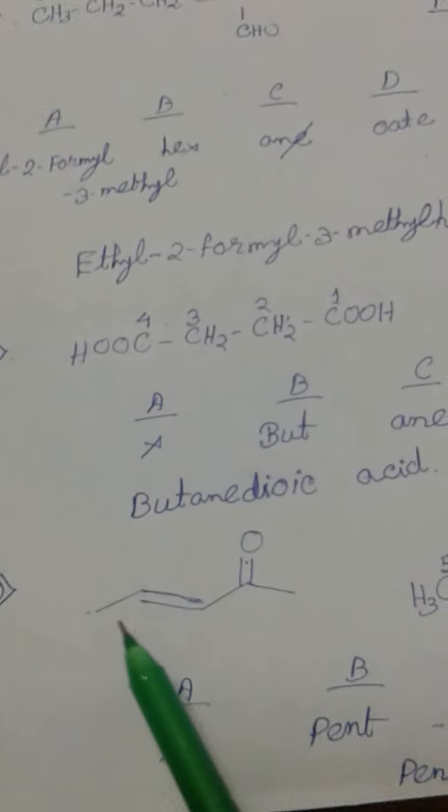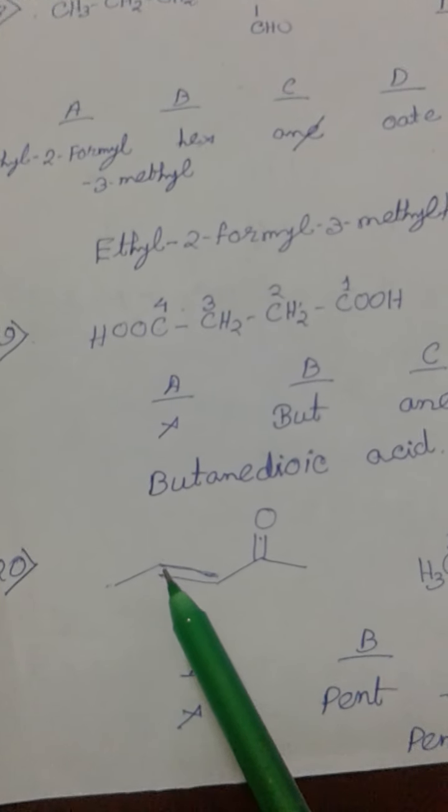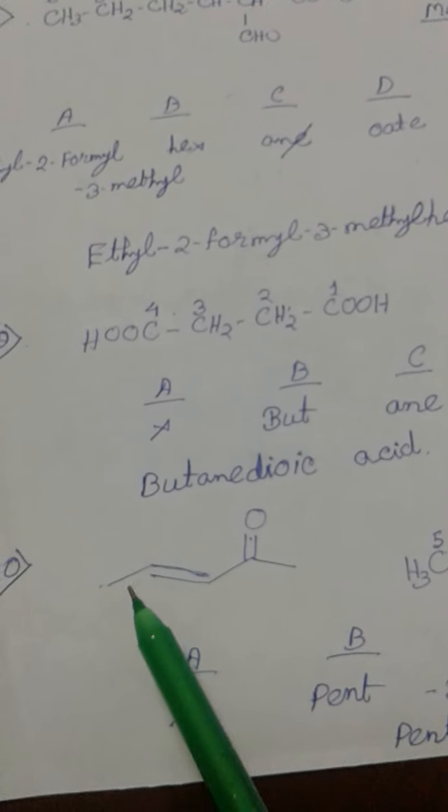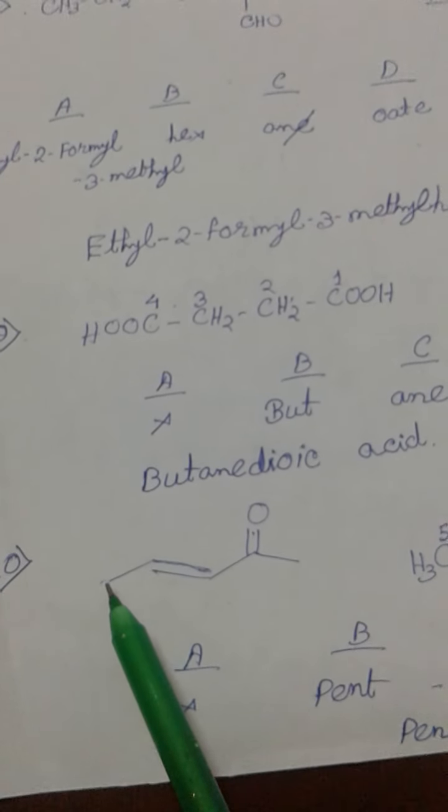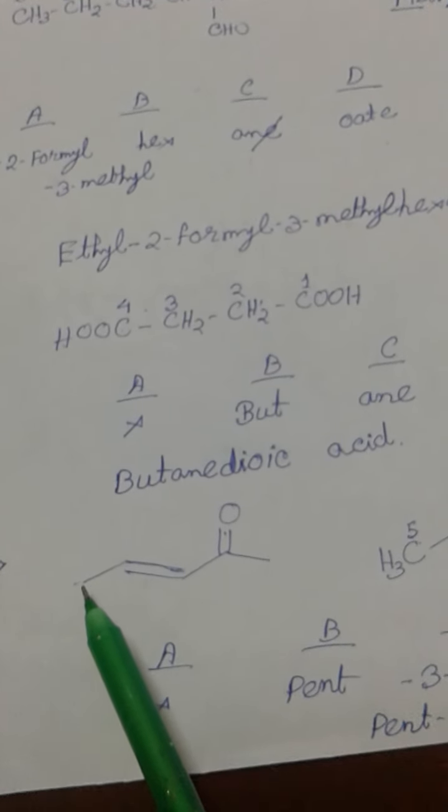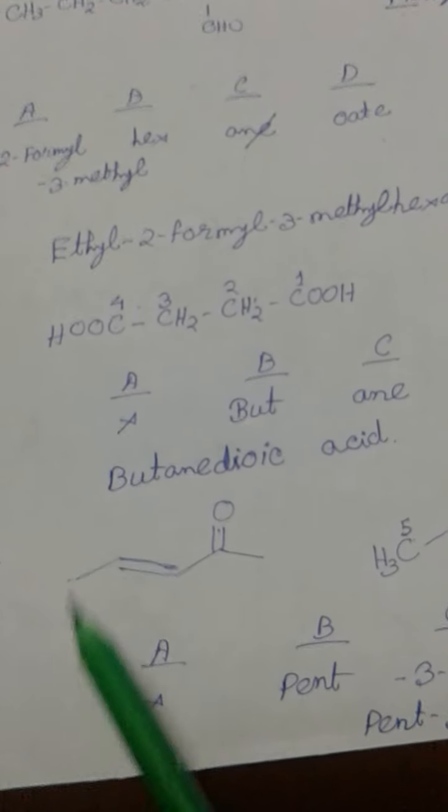We can also represent the molecule as a bond line diagram in this manner. Here we must consider that every junction has a carbon. Here you can see the actual structure of the molecule.